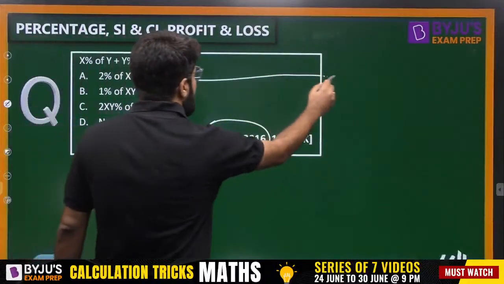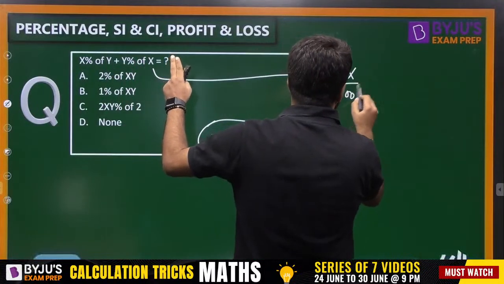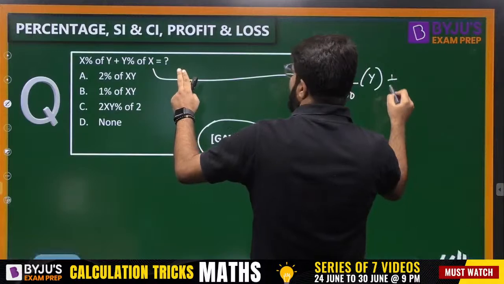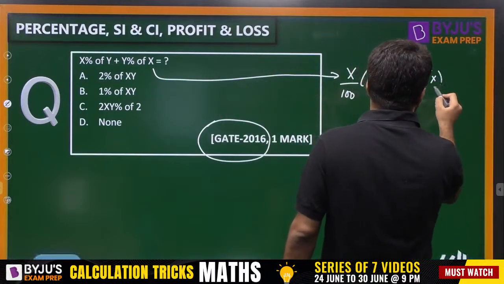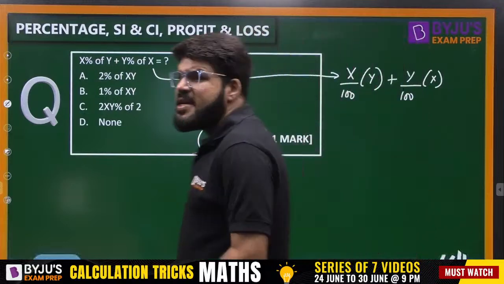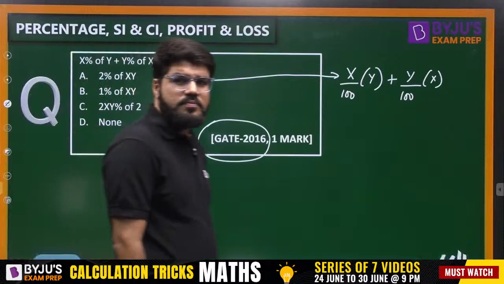So let's calculate x% of y. x percentage of y means x by 100 of y, plus y% of x, that is y by 100 of x, right, is equal to how much? That is equivalent to what?